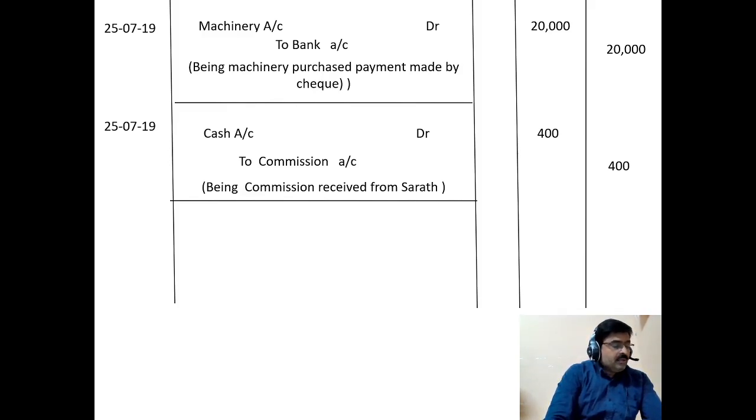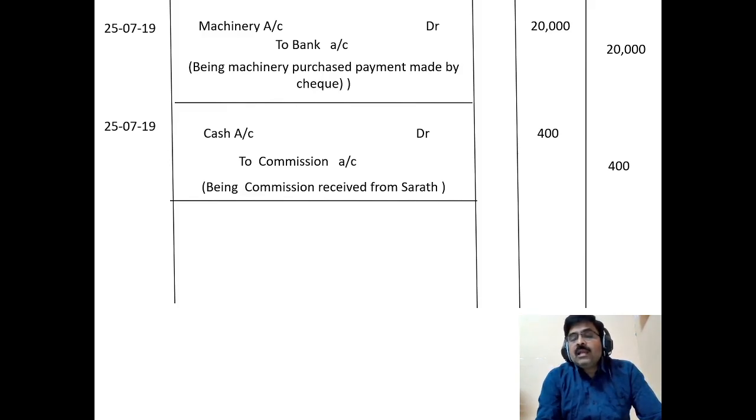Okay, please remember that. Next one is paid salary to Arun. We are paying salary. Salary is an expense, a nominal account, so ignore the name of the person, Arun. Salary is paid, amount 300. The date is the same.